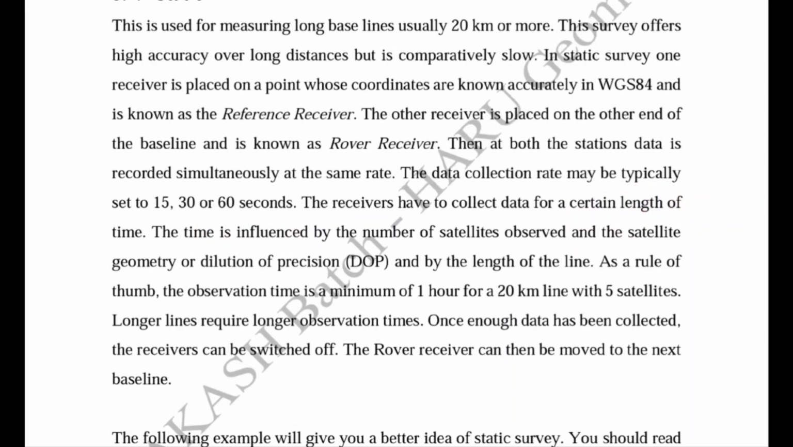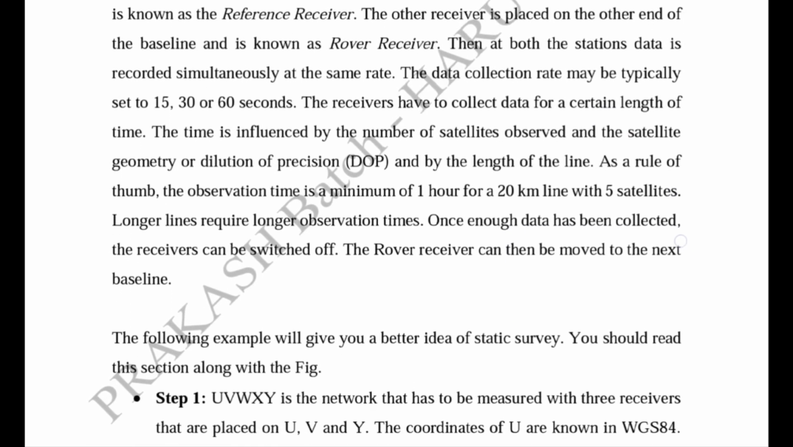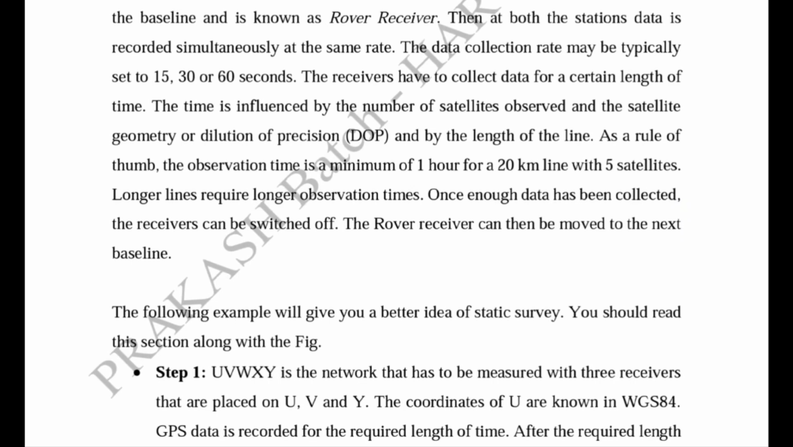So these three main factors influence the length of time, and as a rule of thumb the observation time is a minimum of 1 hour for a 20 kilometer baseline with 5 satellites. So we studied that the length of the line and the number of satellites observed affect the length of time, or observation time. Generally for a 20 kilometer baseline with 5 satellites, it must be a minimum of 1 hour.